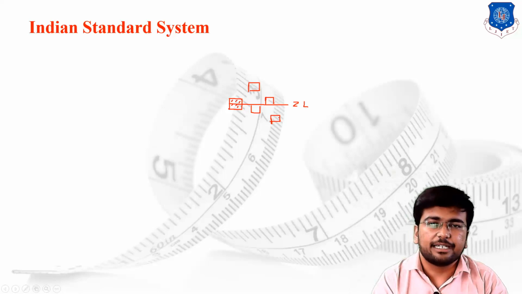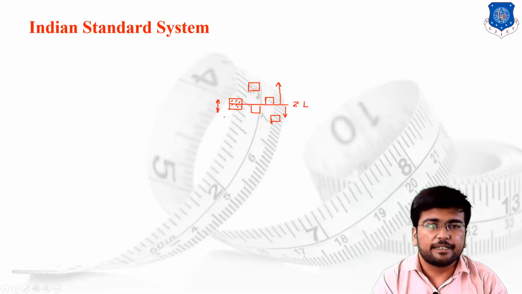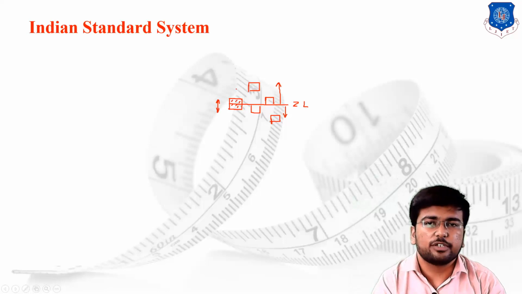So I can say that if the zone of the tolerance falls on a single side of the zero line, then it is known as the unilateral tolerance, and if the zone of the tolerance falls on both sides of the zero line, then it is a case of the bilateral tolerance. As per the value of the tolerance, we have defined the tolerance zones.